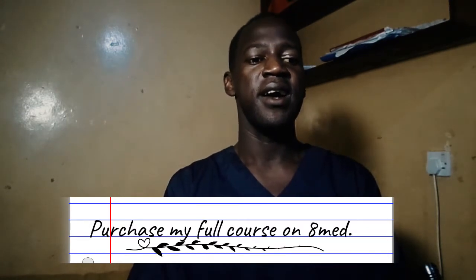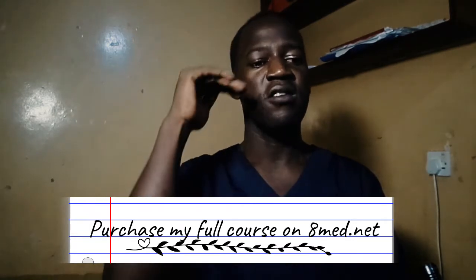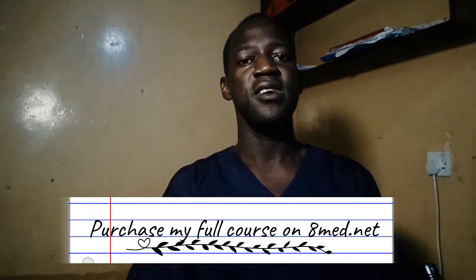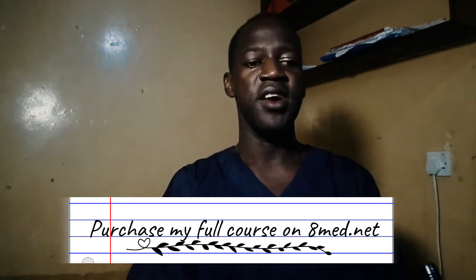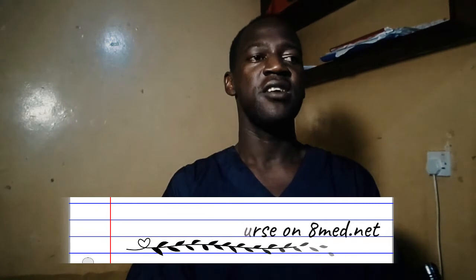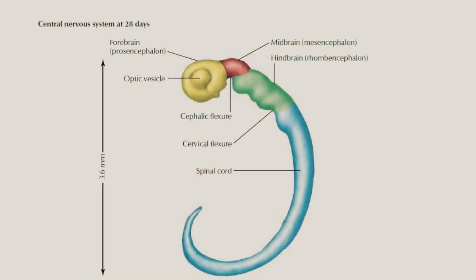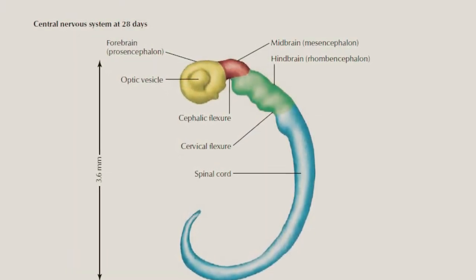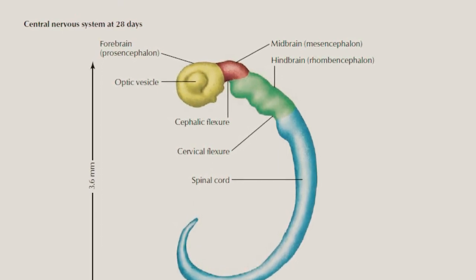The brain also starts to develop after the closure of the cranial neural pore, which we say closes on the 25th day of intrauterine life. After closure of the cranial neural pore, we start to form what we call brain vesicles. The brain vesicles are like thickenings in the area which are going to form the future brain. There are three.